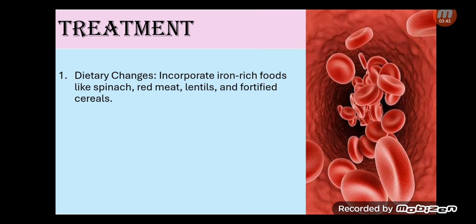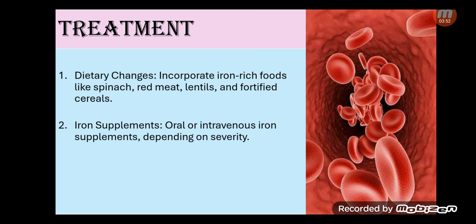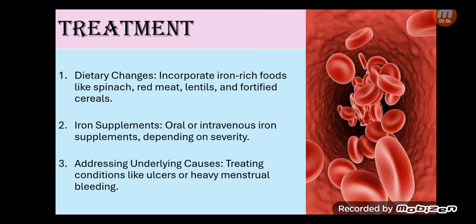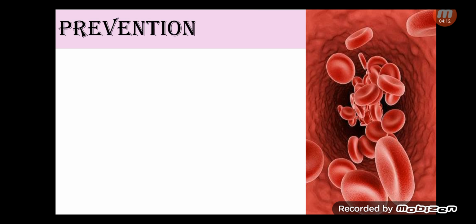Now let's talk about the treatment of iron deficiency anemia. The first thing we do is dietary changes, that is incorporating iron-rich food like spinach, red meat, lentils, and fortified cereals. The next is iron supplements, that is oral or intravenous iron supplements depending on severity. Then we can also address the underlying cause, that is treating conditions like ulcers and heavy menstrual bleeding, because when we address the cause, we can solve the problem.